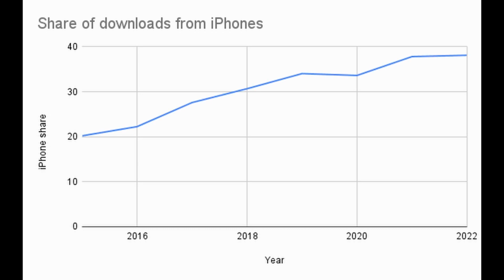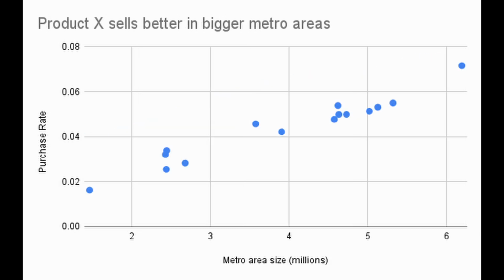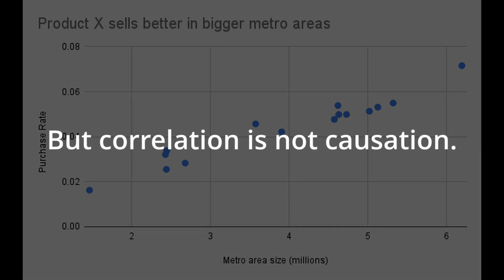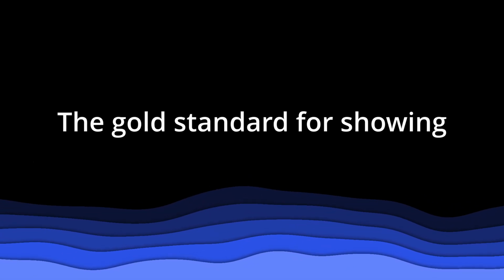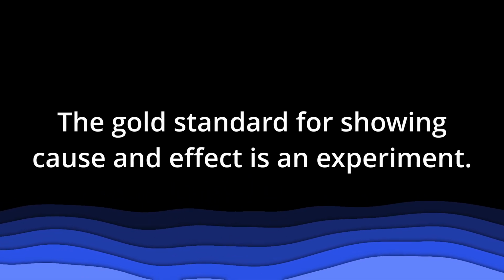Plotting data over time helps us identify trends. Finding correlations can help us identify patterns and areas for growth. But correlation is not causation. The gold standard for showing cause and effect is an experiment.